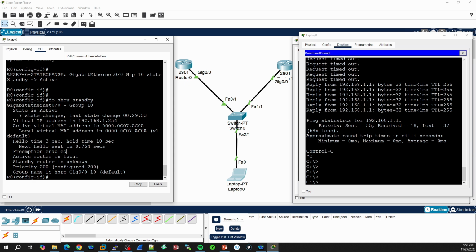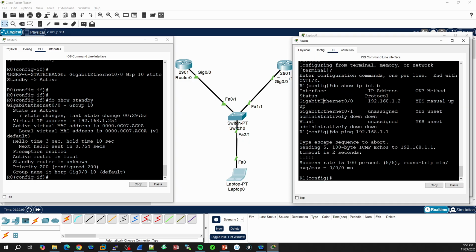Now, what we need to do right now is the same thing, except we need to have the priority much lower than the active one, so that this device could be the backup or the passive device that is going to wait for the active one to go down so that it could take the role of the main device in the network topology.